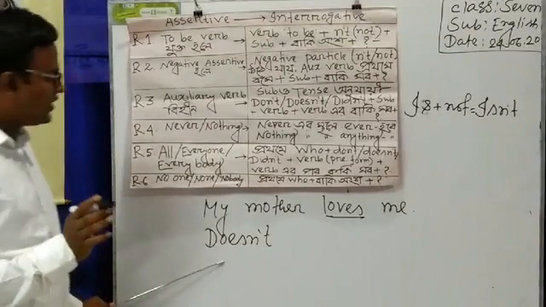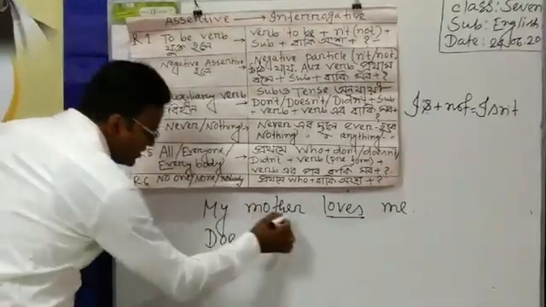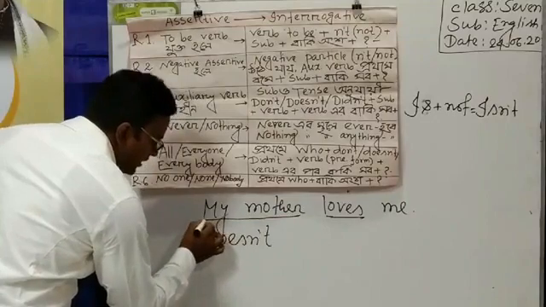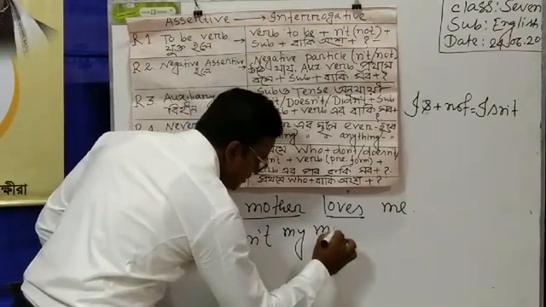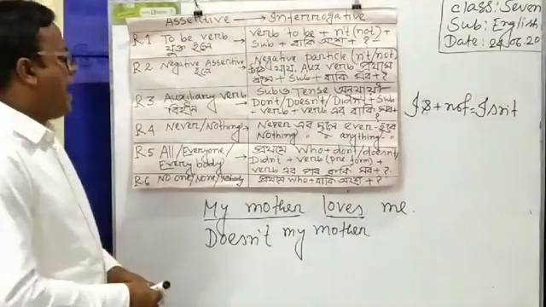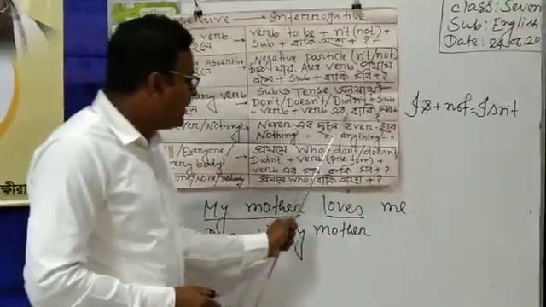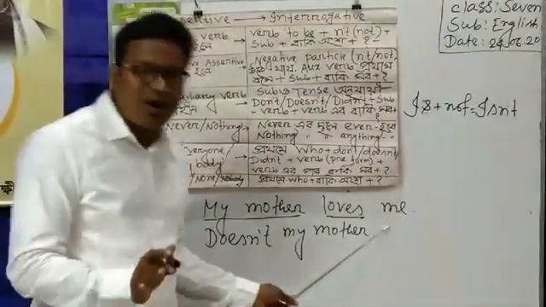I have written here doesn't, and then the subject, and in this sentence the subject is my mother. Doesn't my mother, and then the verb and after that everything else.